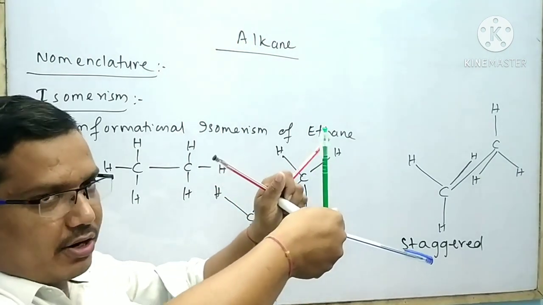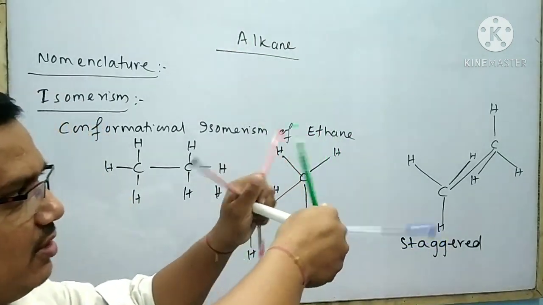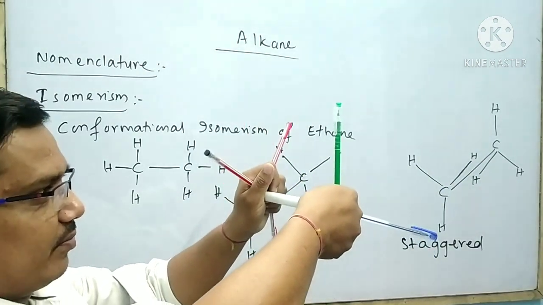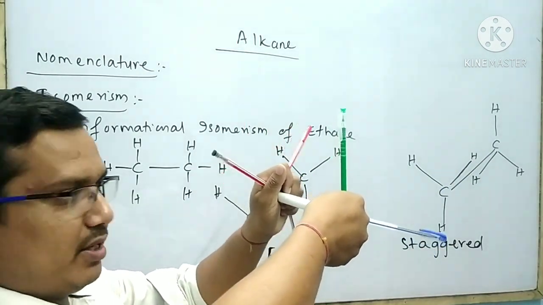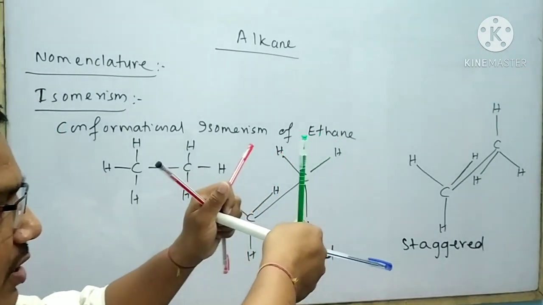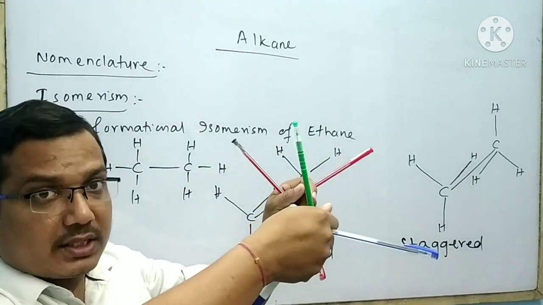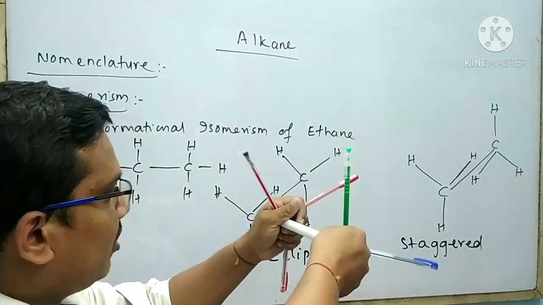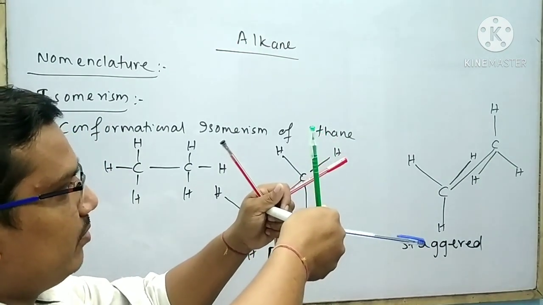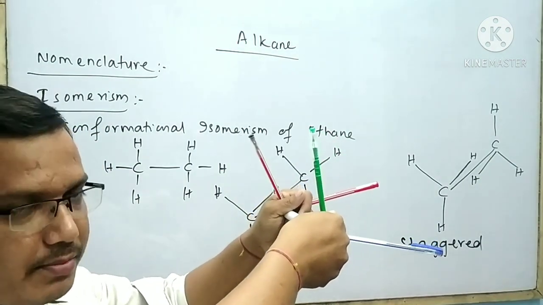In case of staggered conformational isomer, the distance is maximum. As a result, the repulsion is minimum. It is clear that in eclipsed conformational isomer, due to minimum distance, there is maximum repulsion.